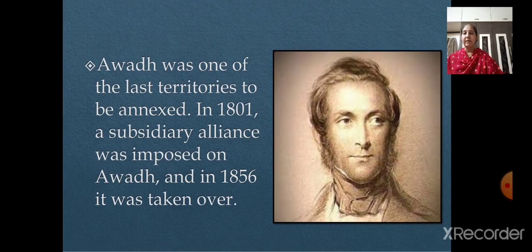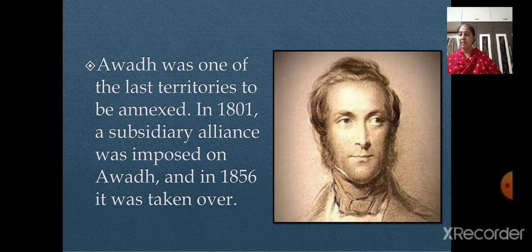Then finally, Awadh was one of the last territories to be annexed. In the year 1801, a subsidiary alliance was imposed on Awadh, and in the year 1856, it was taken over by Governor General Dalhousie. He declared that the territory was being misgoverned and British rule was needed to ensure proper administration. This was the reason given by him.